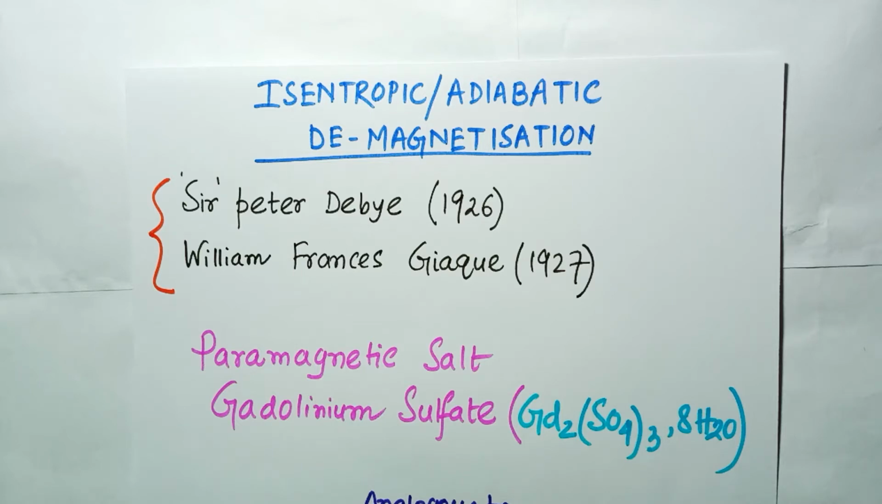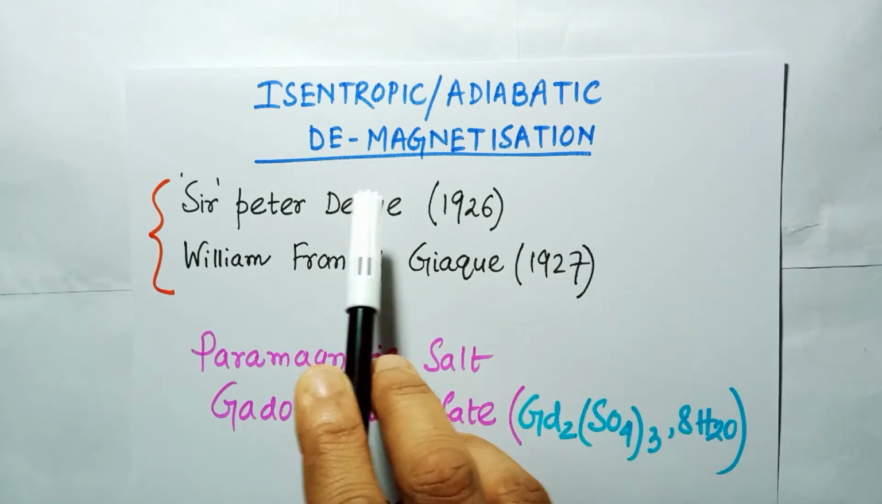So today in this video, I will discuss the topic called adiabatic or isentropic demagnetization. So without any further delay, let's begin. So the topic is isentropic or adiabatic demagnetization.